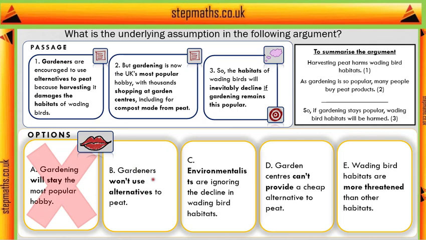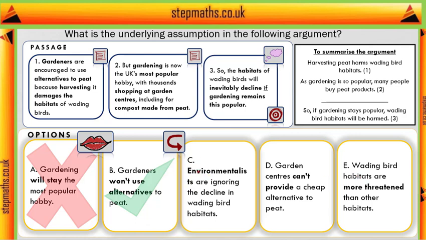B says gardeners won't use alternatives to peat. Well, that relates to this idea that there are alternatives, and if people use them, then maybe habitats wouldn't be harmed. So that's basically doing the not test. We're saying suppose gardeners would use alternatives to peat, then actually there wouldn't necessarily be much peat being used, so maybe bird habitats would be okay. So if we assume the opposite of this, it breaks the argument. So that means by the not test, this is a necessary assumption. So it seems to be the answer, but let's just rule out the others.